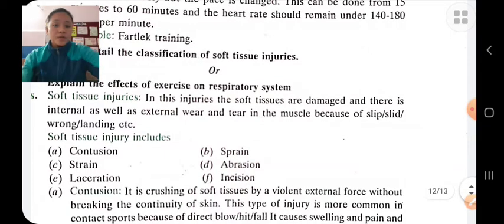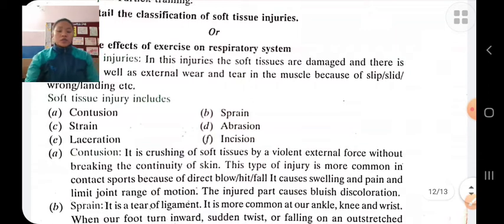Skin injury means injury over the skin like contusion, abrasion, laceration, incision, etc. And muscle injury, injury in the muscles like sprain, strain, cramp, etc.